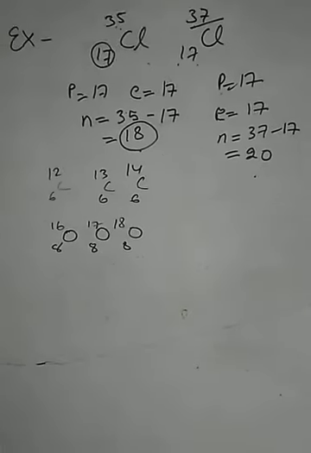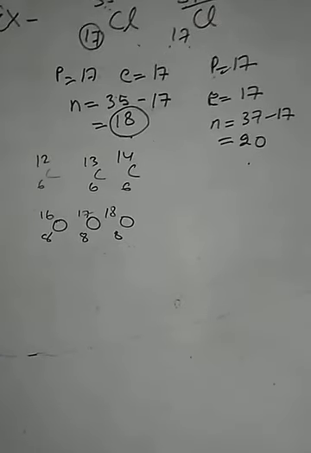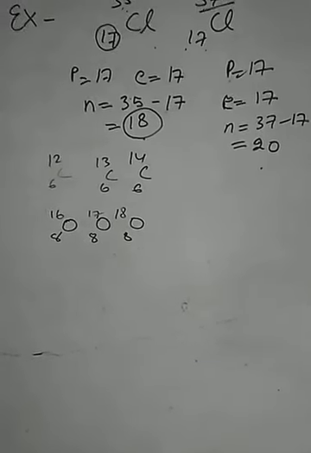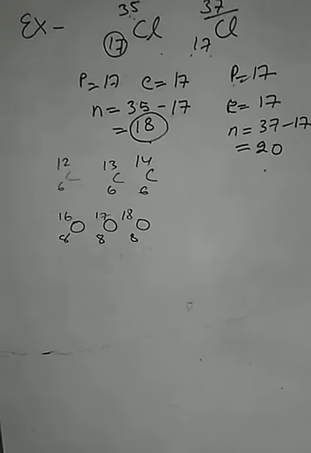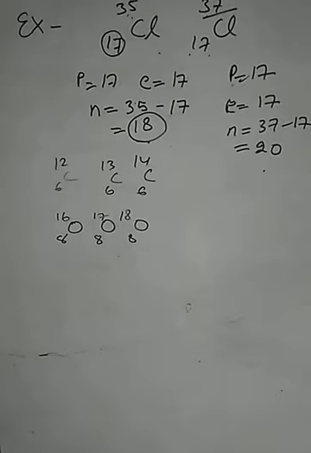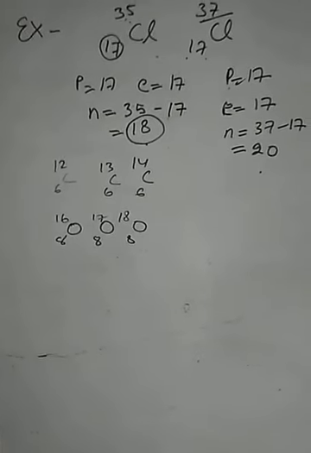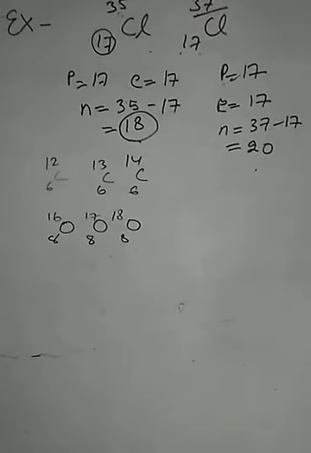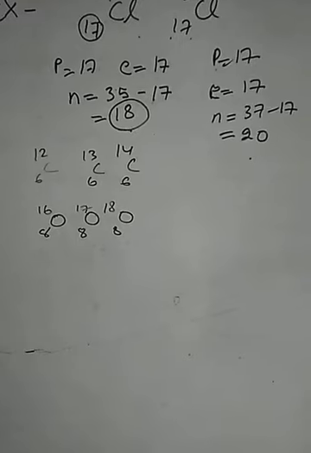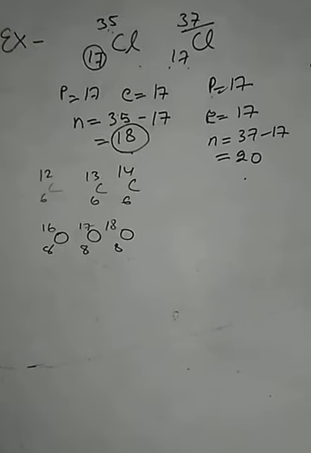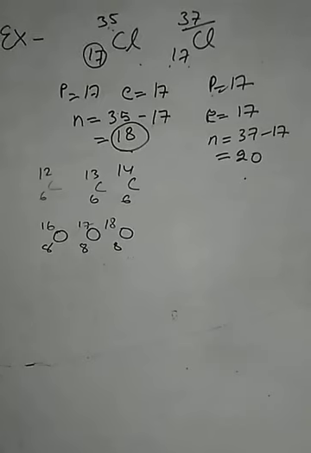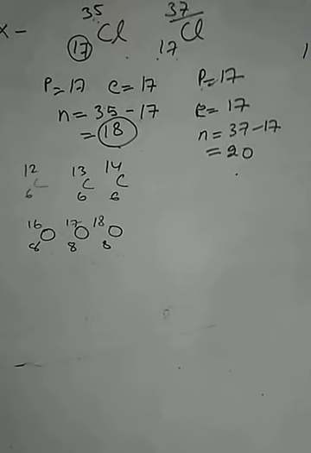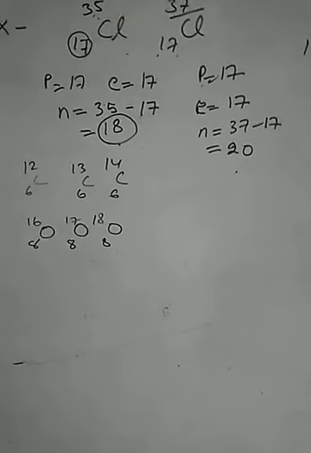Now the question is, why do isotopes have the same chemical properties while having a different number of neutrons? It is because they have the same electronic configuration, which is determined by the valence electrons, and hence the valence electrons of all the isotopes of the same element are equal, and that is why their properties are the same. For example, for the two isotopes of chlorine having mass numbers 37 and 35, the number of electrons is 17 in both isotopes, and the number of neutrons is 18 and 20.